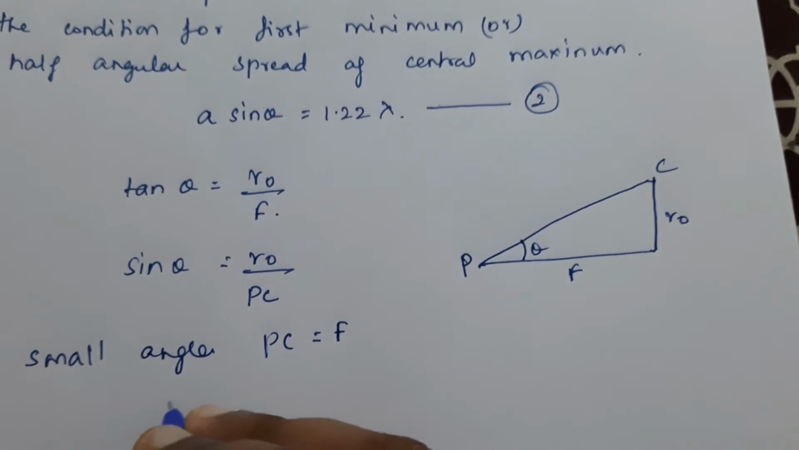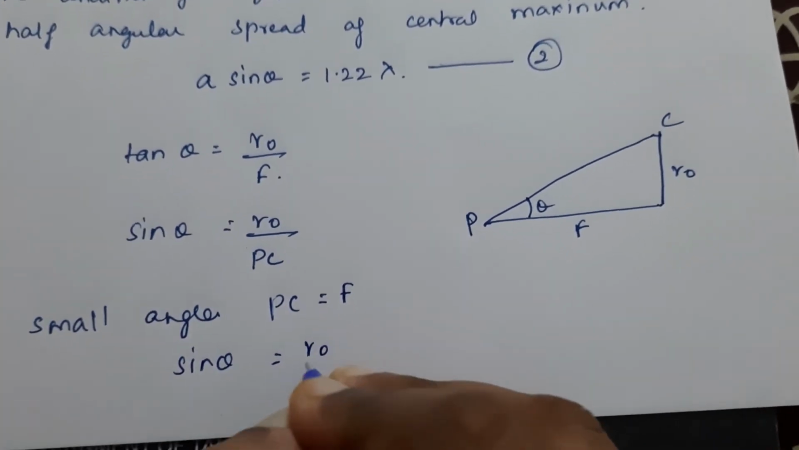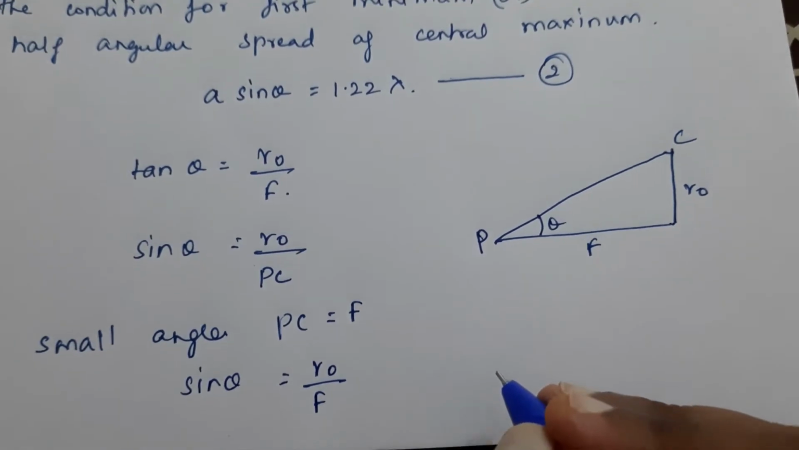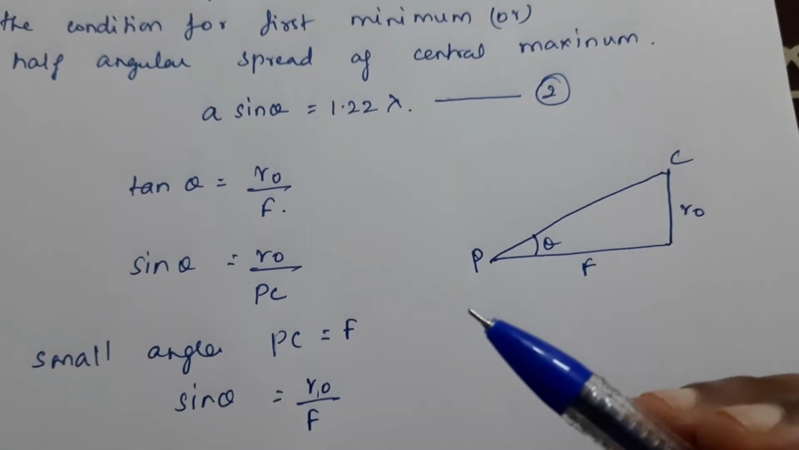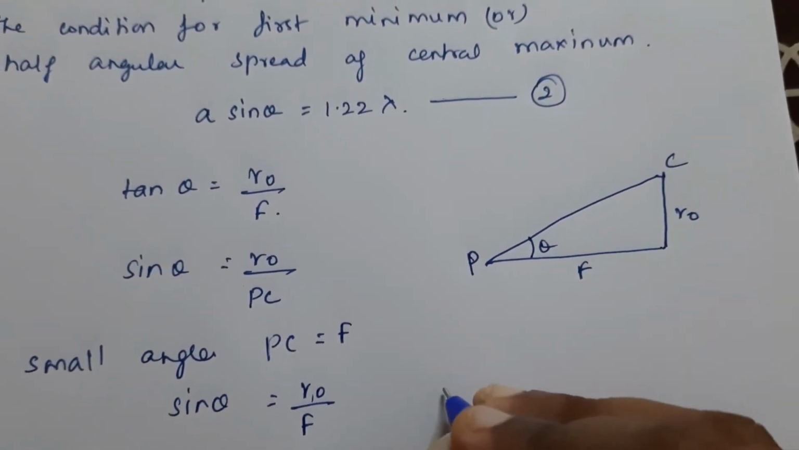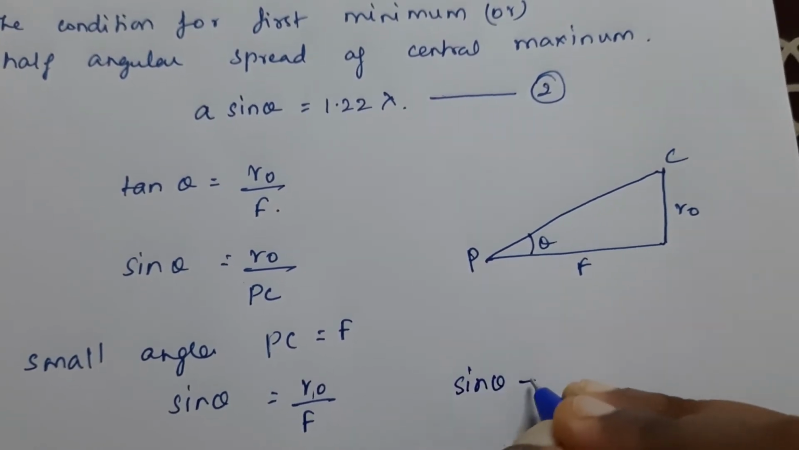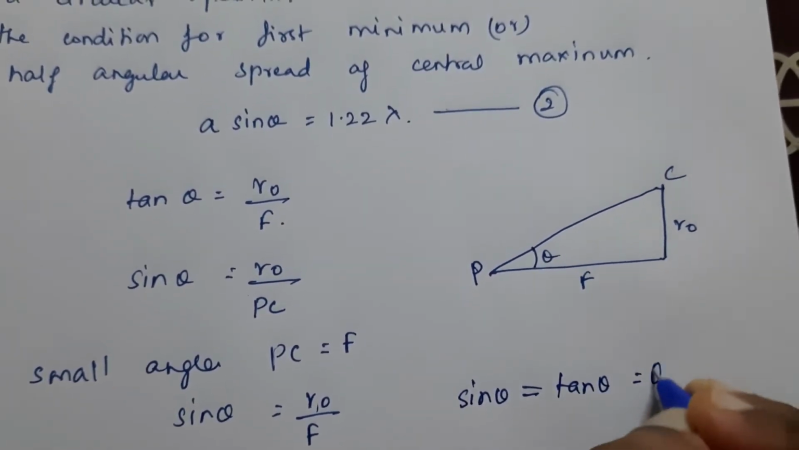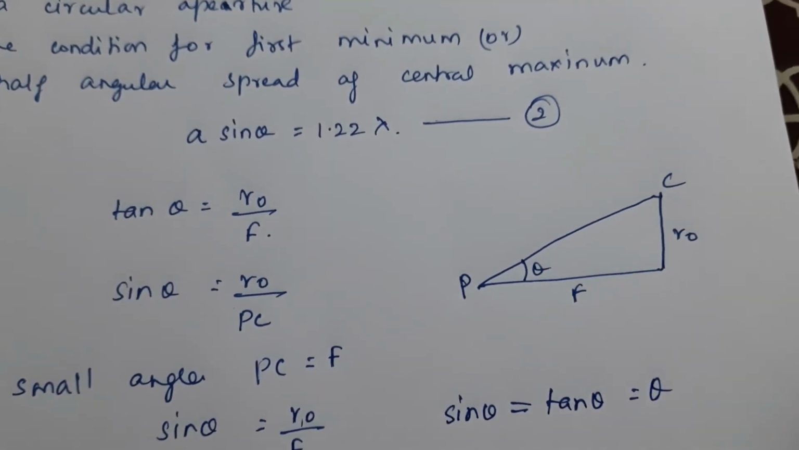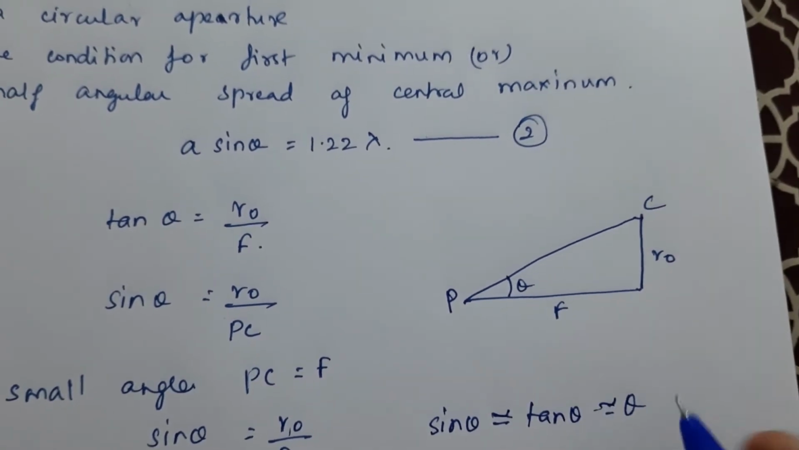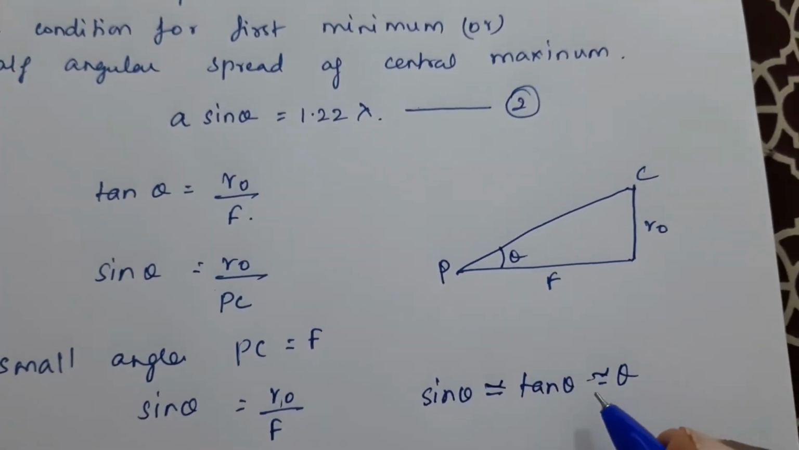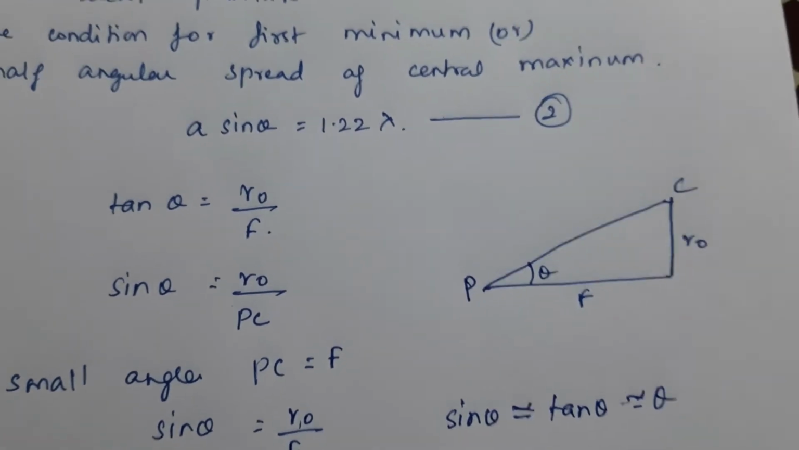So your sin theta will become R0 by F. Now your sin theta and tan theta are the same. So for small angles we can write sin theta is equal to tan theta, which is approximately equal to theta. We are approximating. Now I am going to substitute in this equation, a sin theta is equal to 1.22 lambda.